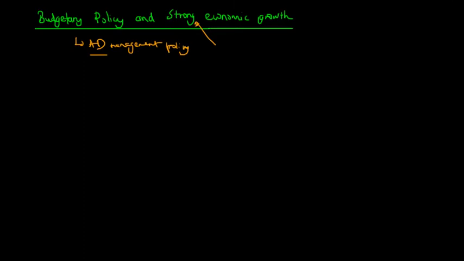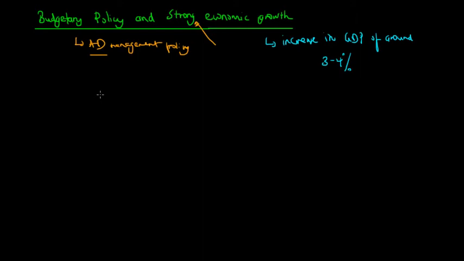Okay, so we know that strong economic growth means that we have an increase in GDP of around 3 to 4%, right? We know that that constitutes strong economic growth because we are not actually intruding on the achievement of low inflation, and we're moving towards this idea of full employment. So that's strong economic growth. So we're going to see how budgetary policy can actually affect this.